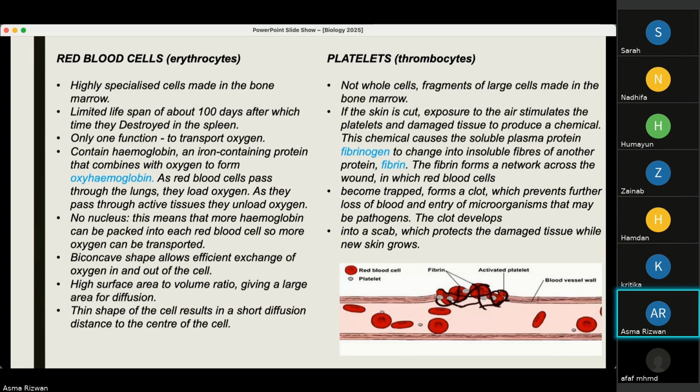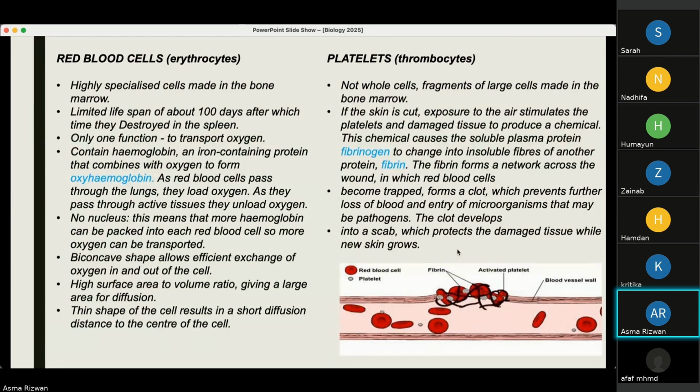Basically, they prevent the loss of blood. If the skin is cut, exposure to the air stimulates the platelets right here. So this is the cut that is shown here. This stimulates the platelets and damaged tissue to produce a chemical. This chemical causes the soluble plasma protein fibrinogen to change into insoluble fibers of another protein called fibrin. Fibrin, you can see right here, these are thread-like structures which form a network across the wound.